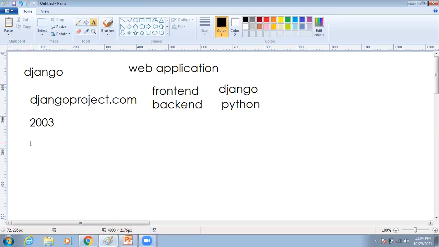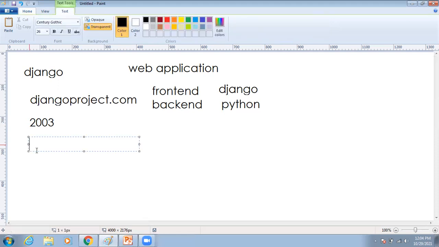And what are the features of Django? The first one is that it is very fast. By using Django, developers can develop their applications very fast. Why? Because so many inbuilt features are there. No need to depend on other team members. The second one is that it is fully loaded. Here so many inbuilt features are there, like sitemaps, RSS, feeds. No need to write code line by line.